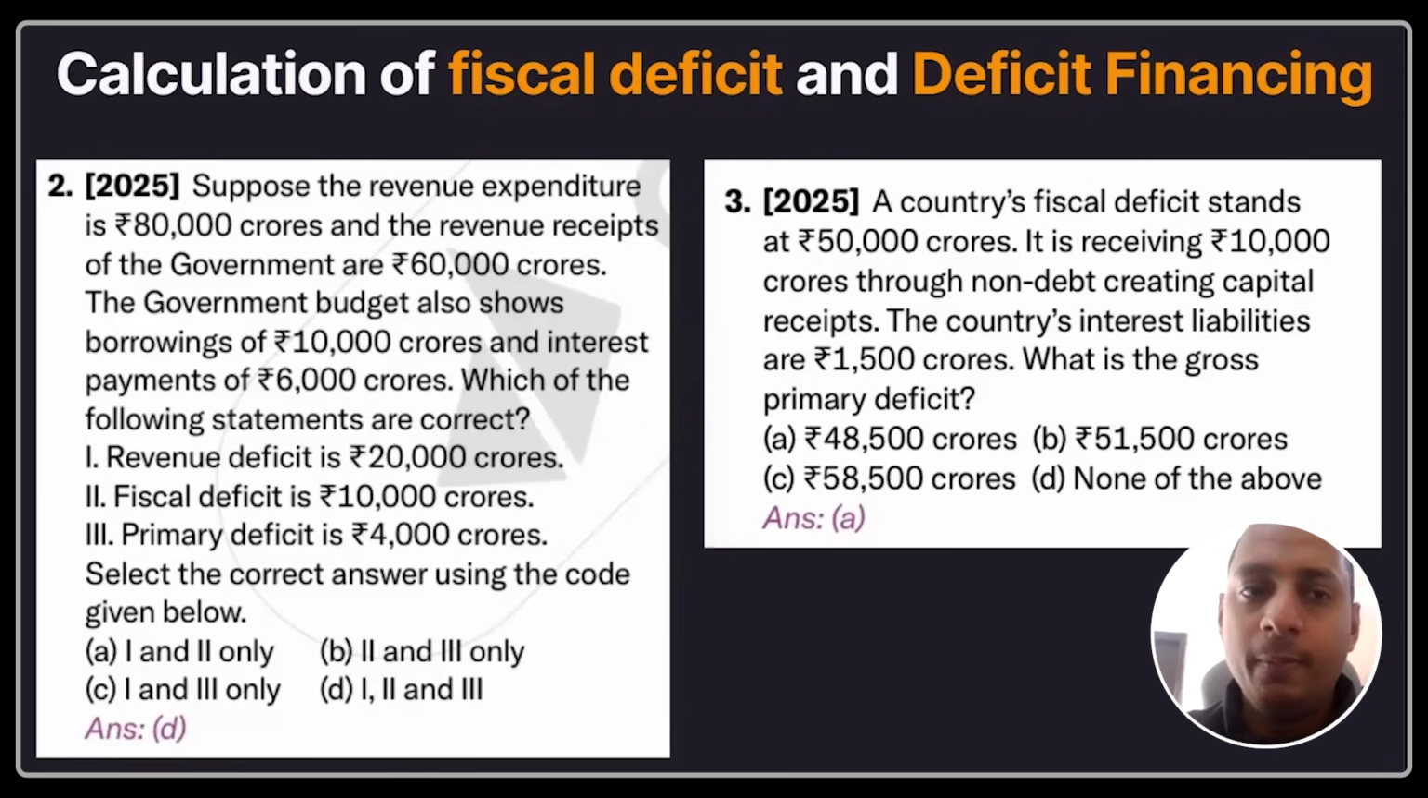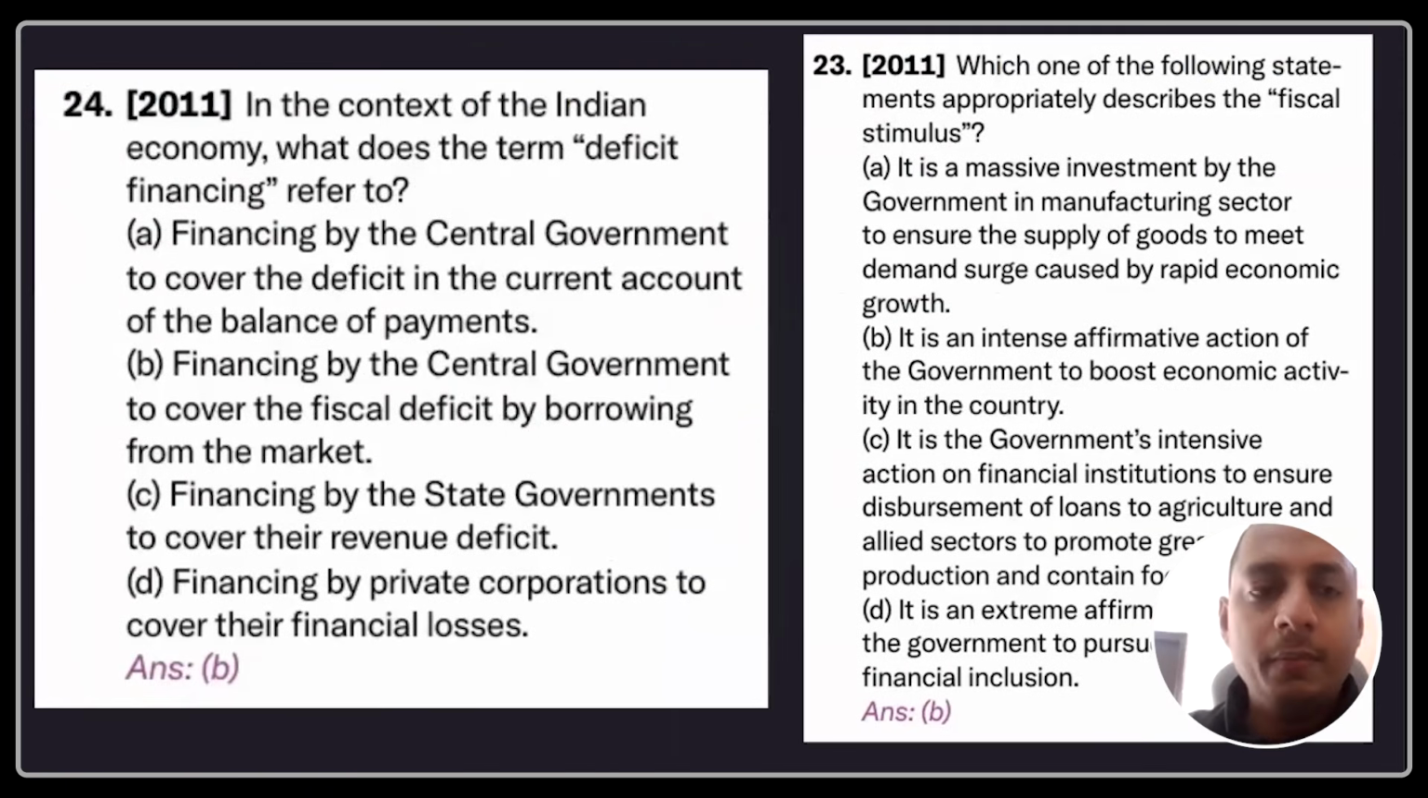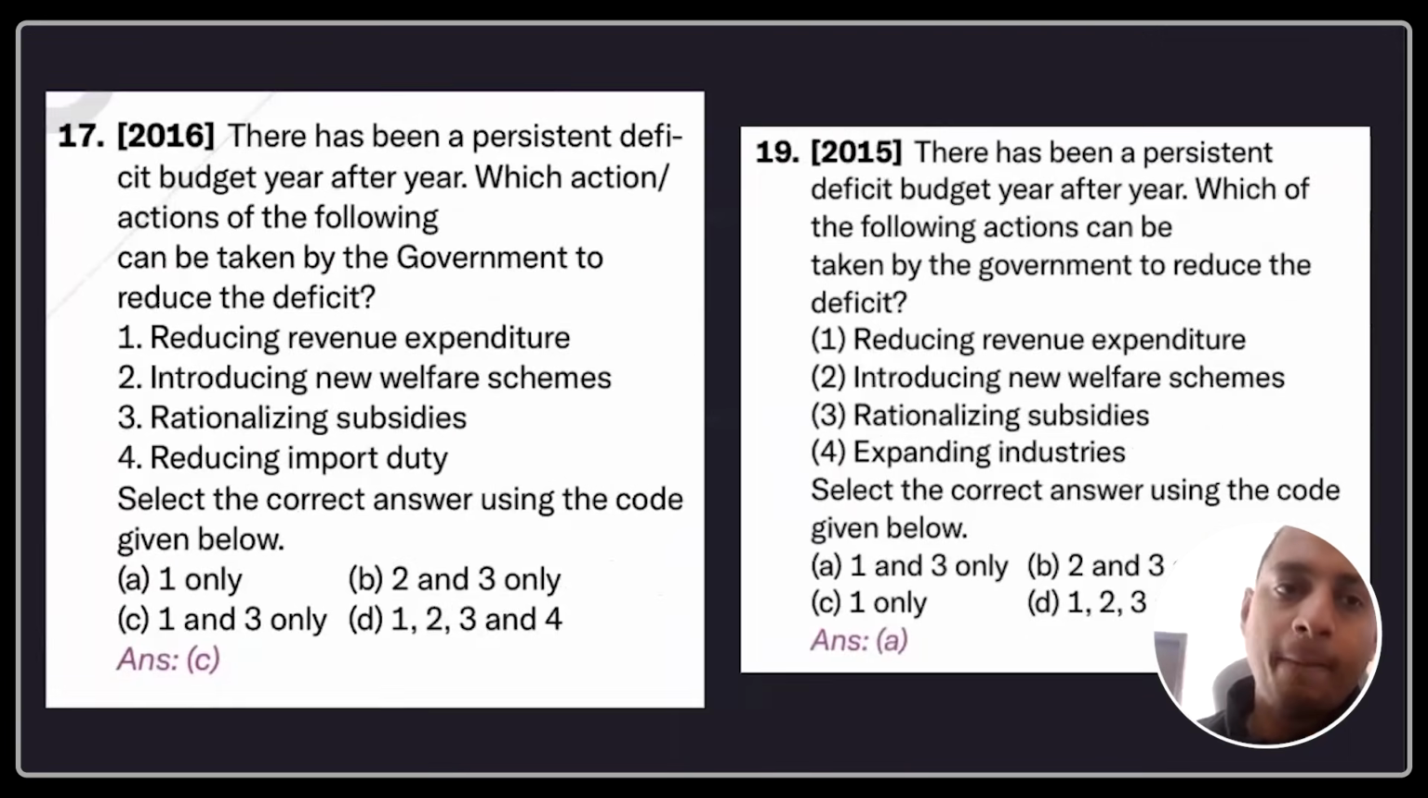financing. As you can see here, in 2025, 2 questions came with respect to fiscal deficit. Now, both the questions asked about the calculation of fiscal deficit only. Deficit financing is also very important. As you can see here, 2011 UPSC asked about the deficit financing. 2011, again, a question with respect to fiscal stimulus. 2016 again, a question with respect to fiscal deficit financing. 2015 B, a question with respect to deficit financing or persistent budget deficit.